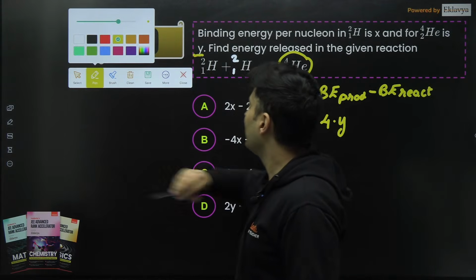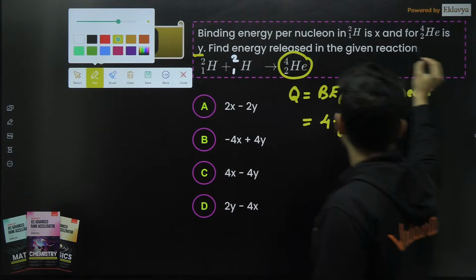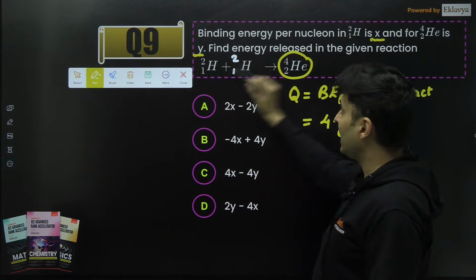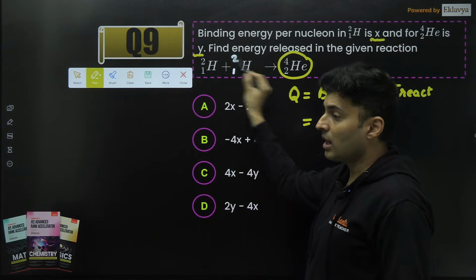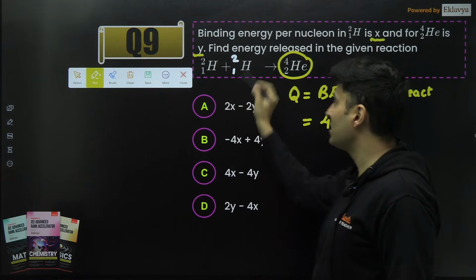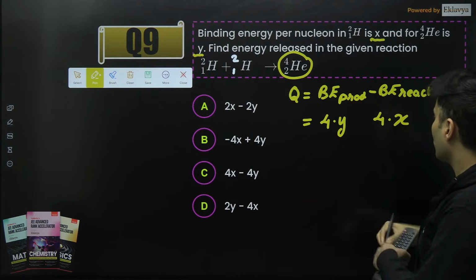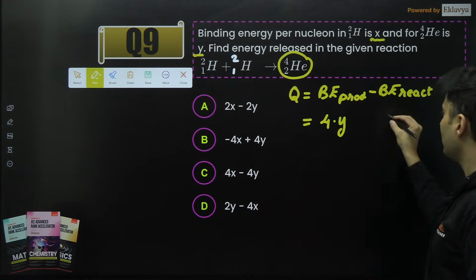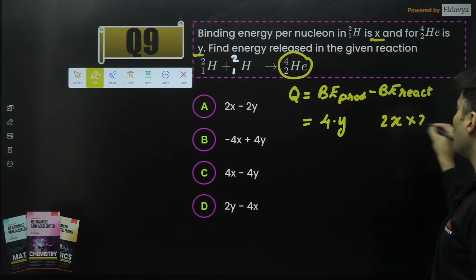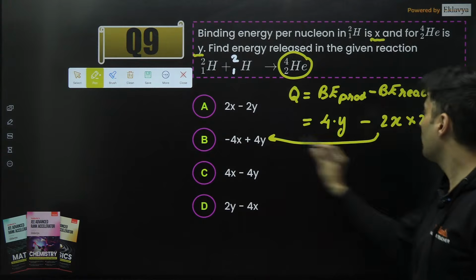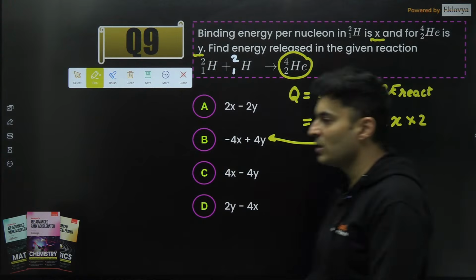Okay, so correcting it. Do you see what is the binding energy for hydrogen? It is nothing but X, but how many nucleons are there? Count all the 2 and 2, which is 4. So which is nothing but 4 into X. If you are confused, it is actually 2X, but there are 2 hydrogen atoms, so minus it. So obviously, what is it going to lead to? Minus 4X plus 4Y, which is B option.